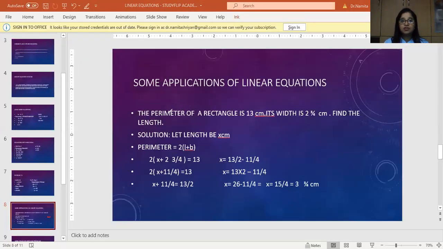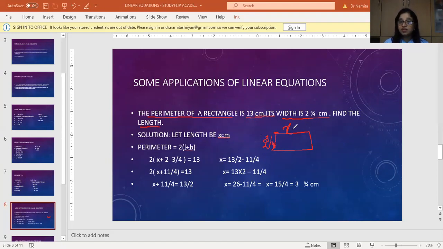All right. The perimeter of a rectangle is 13 centimeters. Its width is 2 3/4 centimeters. Find the length. So we don't know the length. There is a rectangle, right? We don't know the length, so we'll take the length as x. We know the breadth. It is 2 3 by 4 centimeters. So let the length be x because that is what we have to find out.